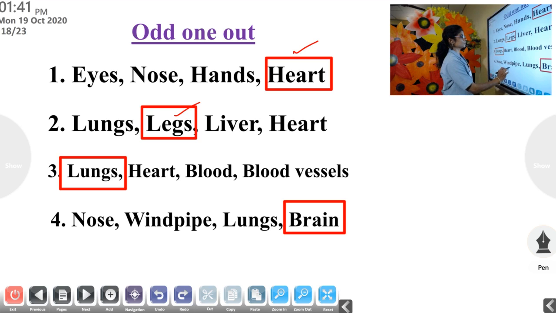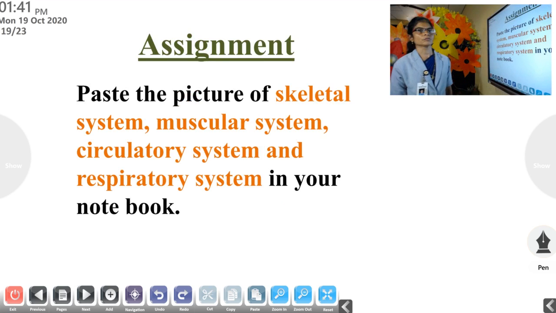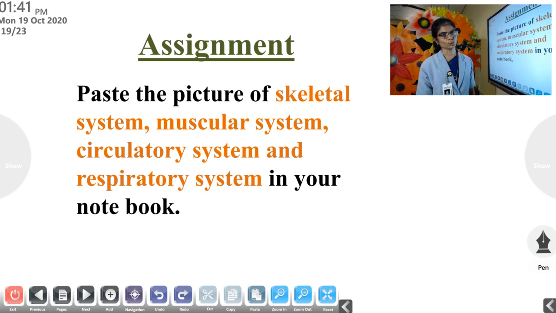Then next one: nose, windpipe, lungs and brain. The first three are related to the respiratory system, and brain is the odd one. Okay, clear children? Then one assignment for you. Paste the picture of the skeletal system, muscular system, circulatory system and respiratory system in your notebook. This is the assignment for you. I think all of you are clear.